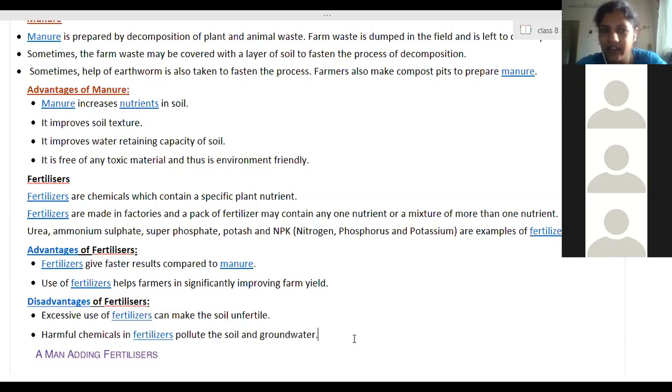But when the farmers use them continuously for a longer period of time, that causes trouble to the soil as well as the crops. The soil's fertility will decrease. So that soil will not be fit for growth of crops.